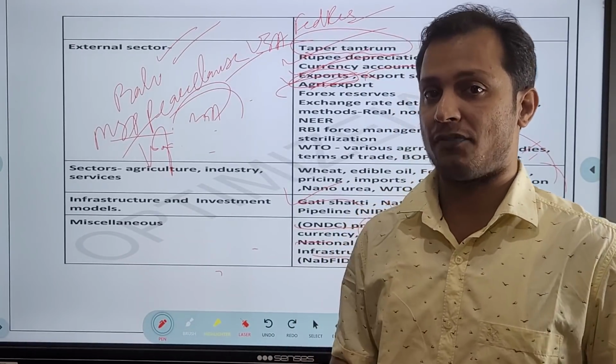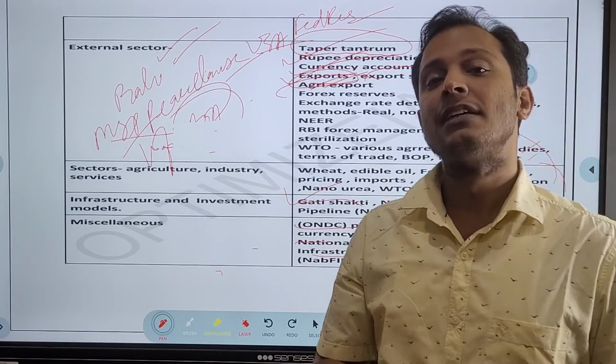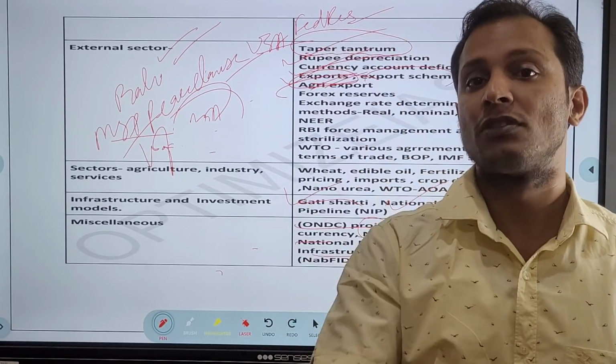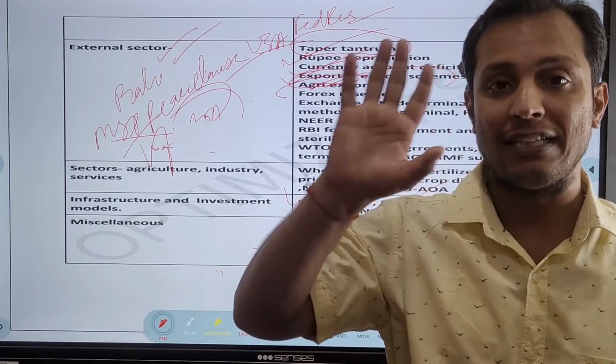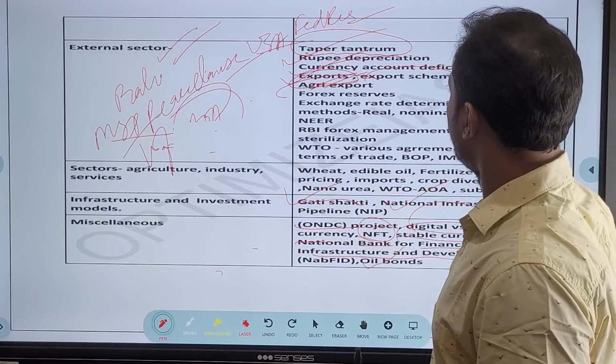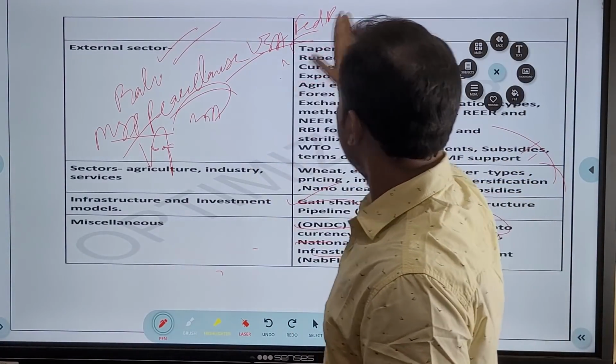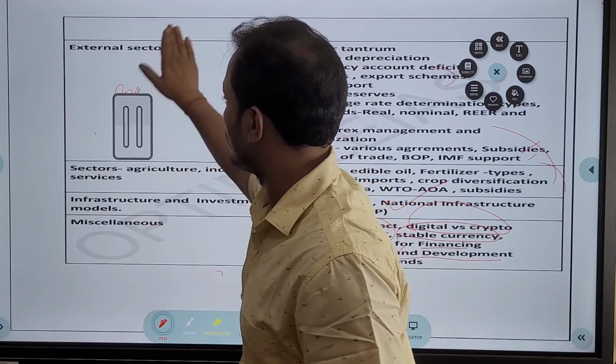Here I would like to again repeat that please refer to the Optima notes. They are the best notes in the country. I repeat, they are the best notes on economy in the entire country. You can have a look at them. It will really help you to solve any question on economy which comes from the economy section, guys.